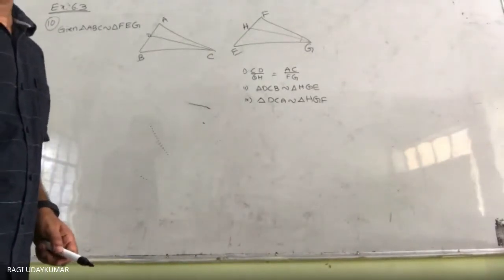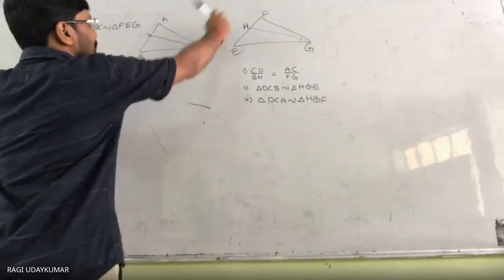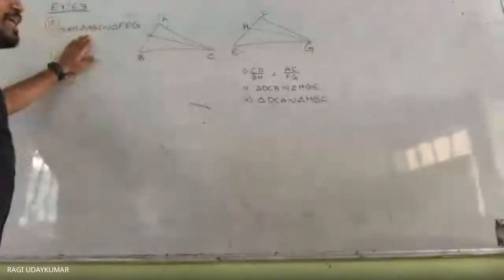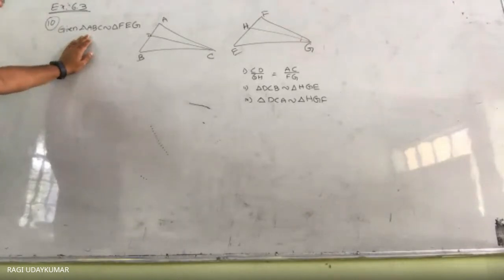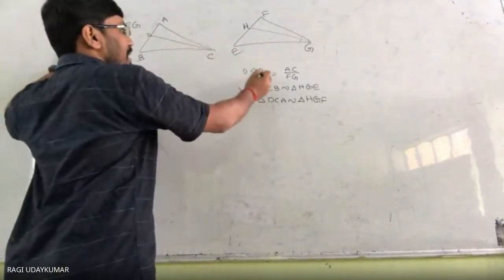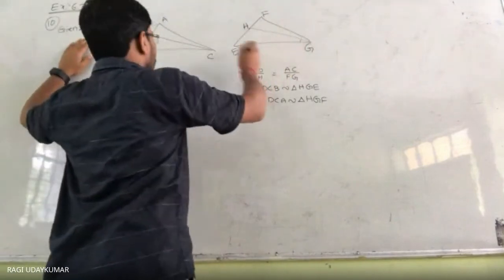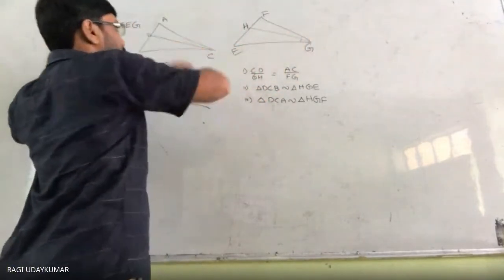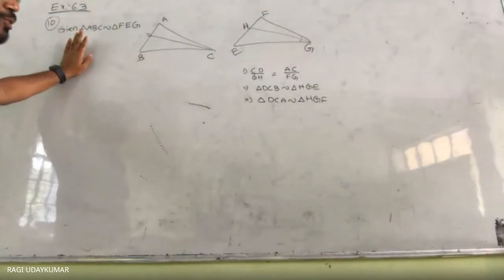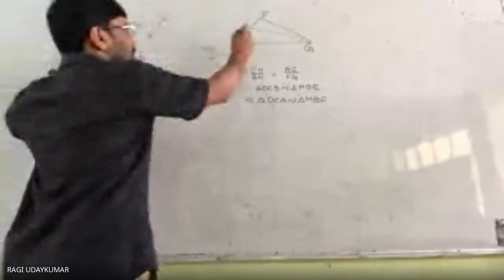Try to locate them in the figure. Okay. So first it is asking you about ABC. ABC and FEG are similar. Similar means their corresponding angles are equal and corresponding sides are in proportion. Corresponding sides whenever you take, we are asking you to prove that CD by GH is equal to AC by FG. So it is possible for us to prove that. To prove that, it is necessary for us to prove that this triangle is similar to this triangle.